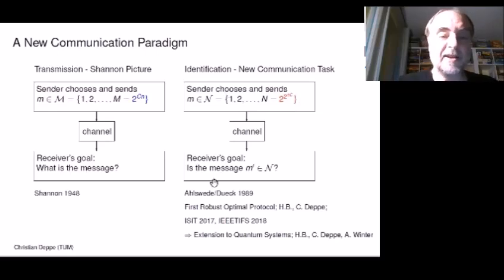This was a more theoretical work. And now in our projects, we always have the goal to make it more feasible, to make it practical, to develop codes for identification, for example, or to make identification robust. That makes perhaps the channel quality change in between. That means robust, or extend this idea to quantum systems. That means to quantum information theory.